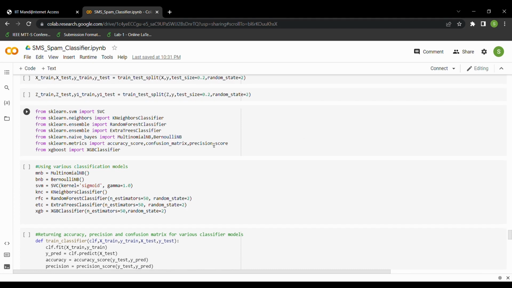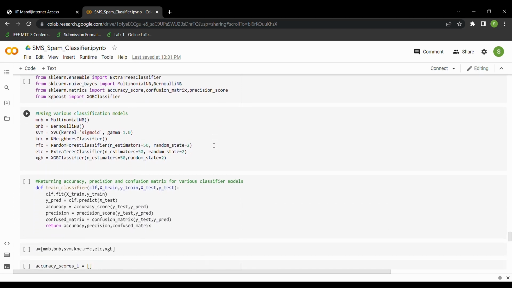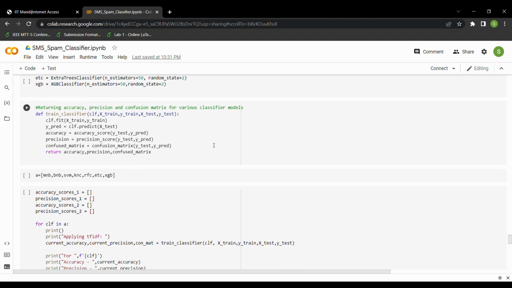We have imported all the classifiers given below, and we have made a module for them. Then we have defined a function. In this function, we use each and every classifier and fit it to the training data. Then we predict the value y using the testing data for the given classifier. Then we find the accuracy score, precision score, and the confusion matrix of each classifier.